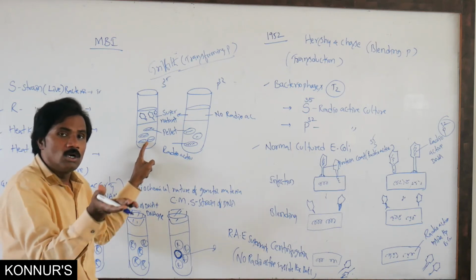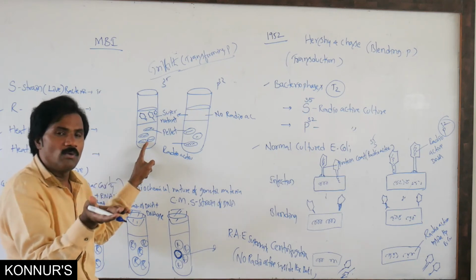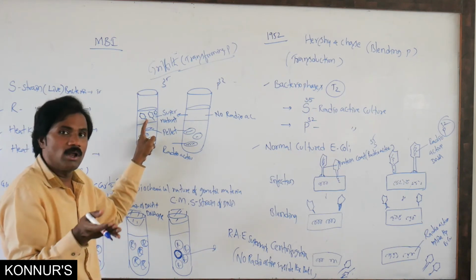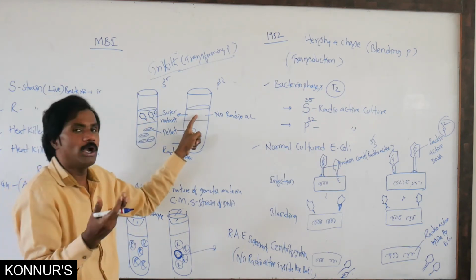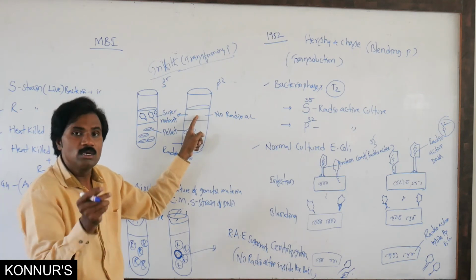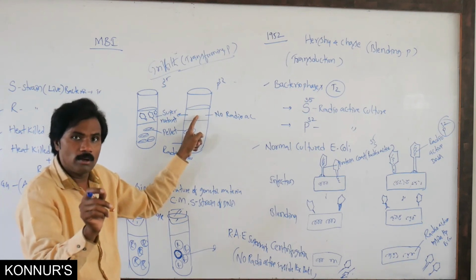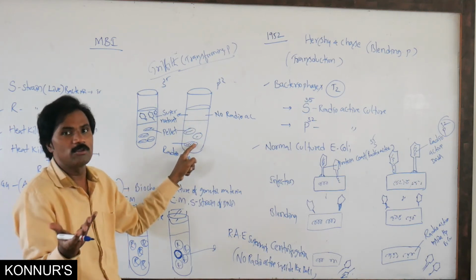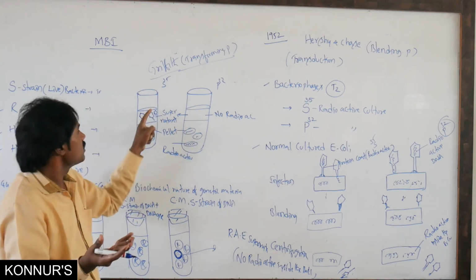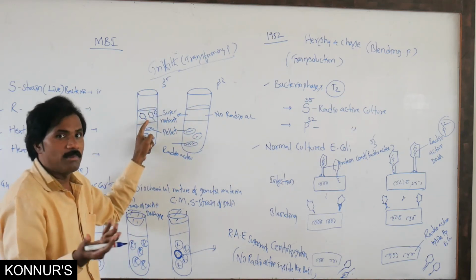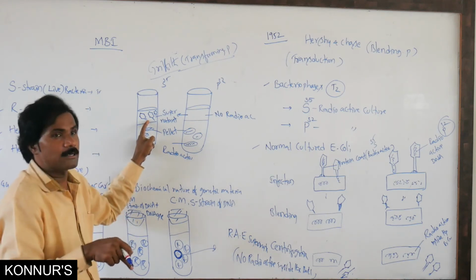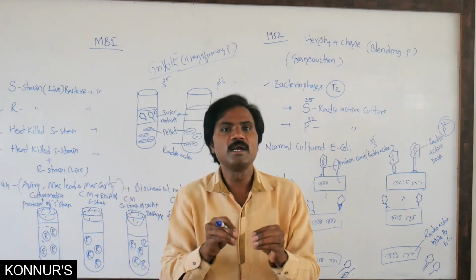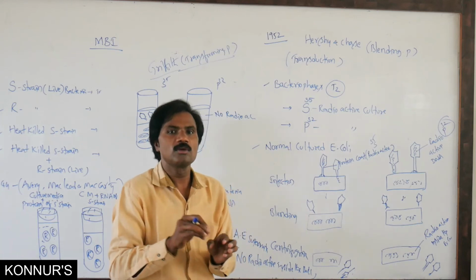But here protein may not be transferred. That's why it is in the superior part, freely floating on the surface of the culture, so radioactivity is present in the supernatant. Here there is no radioactivity because the radioactive element is nucleotide, that means DNA material, which is present inside the bacteria and not in the supernatant. Here, the S35 proteins are all in the supernatant and are not inserted inside the bacteria. So based on this experiment, DNA is the genetic material, transferable from one organism to another.